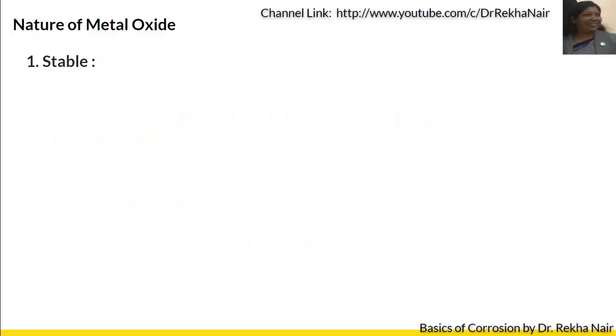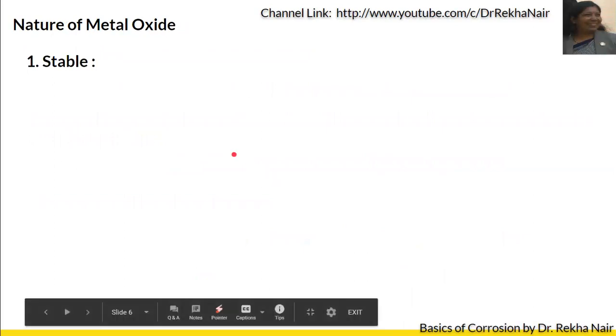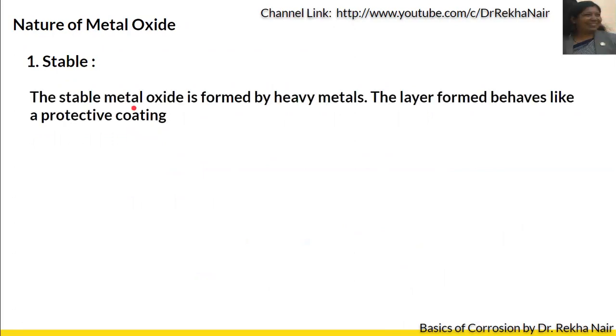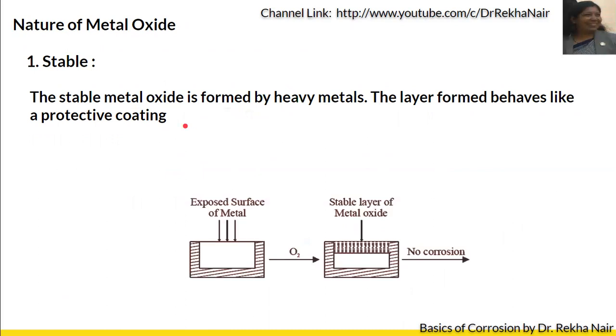Now, it depends upon the nature of the metal oxide that is formed. So let us discuss one by one. If the metal oxide is stable, that is, the stable metal oxide formed by heavy metals, the layer formed behaves like a protective coating. Let us understand it by a diagram.